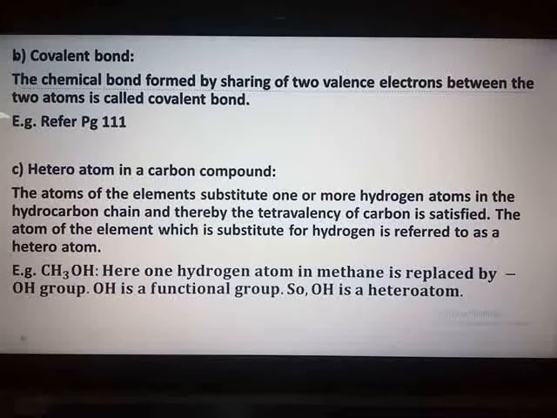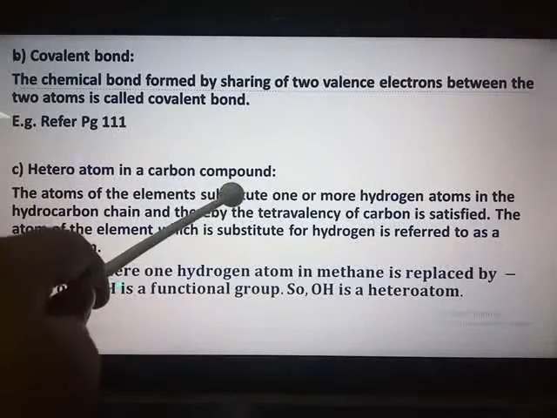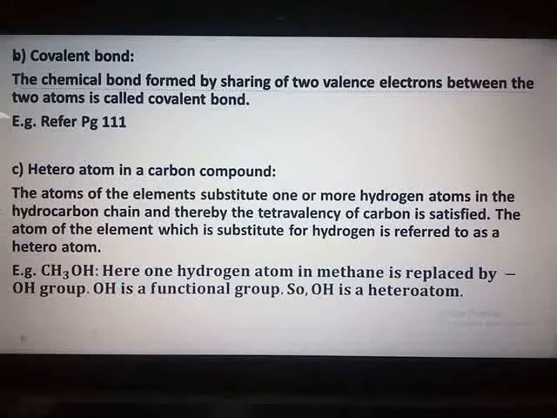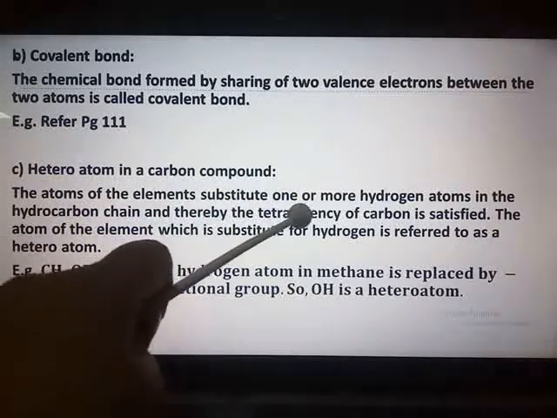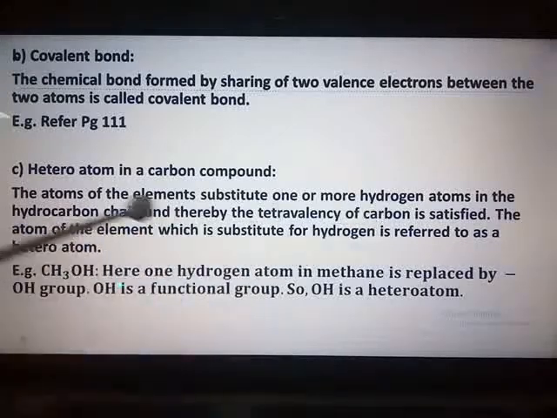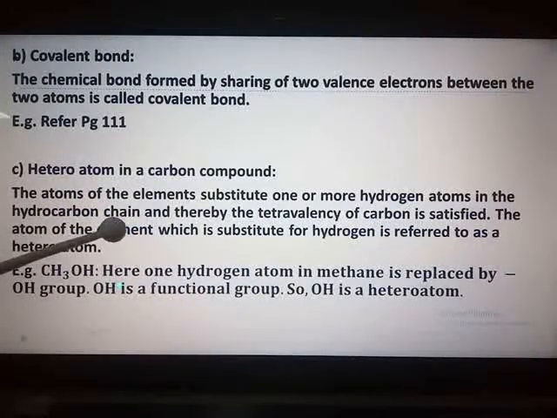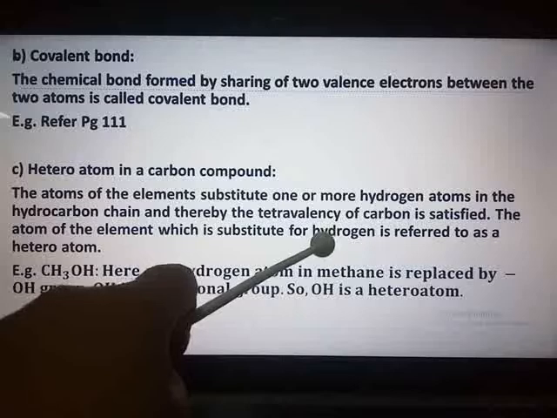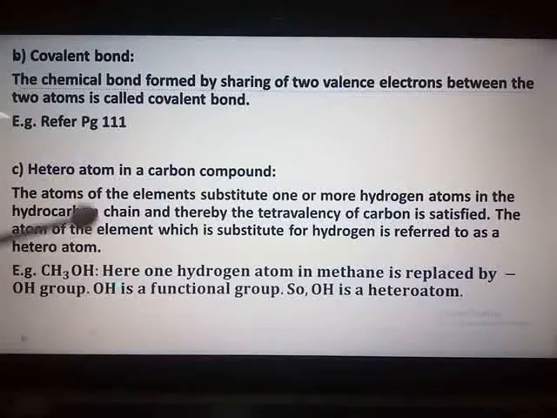Second paragraph, fourth line, under the heading of functional groups: The atoms of the elements substitute one or more hydrogen atoms in the hydrocarbon chain, and thereby the tetravalency of carbon is satisfied. The atom of the element which is substituted for hydrogen is referred to as a heteroatom.